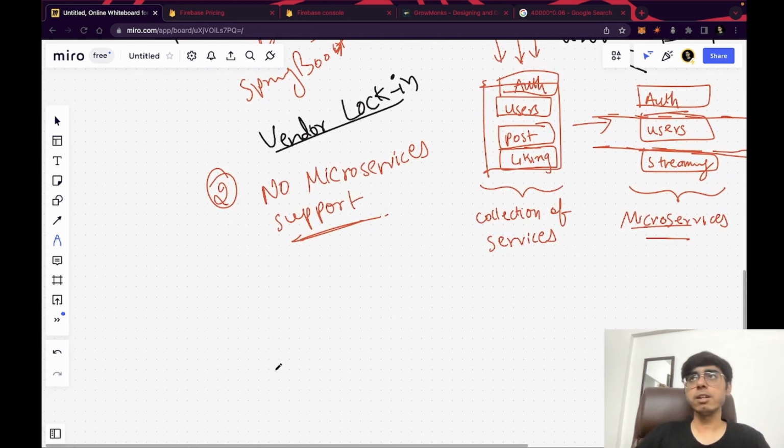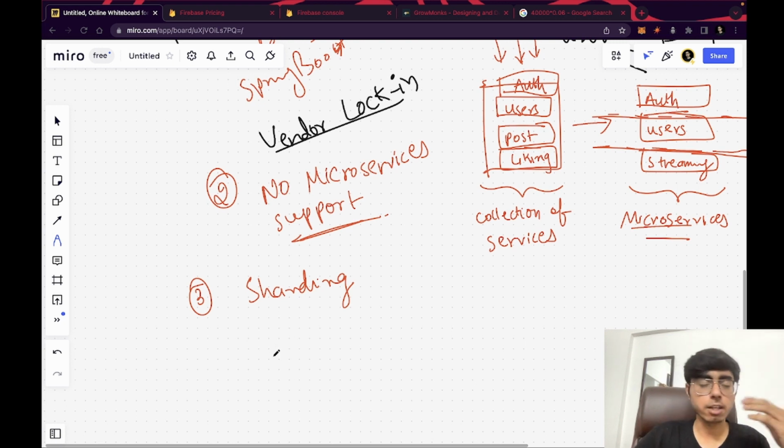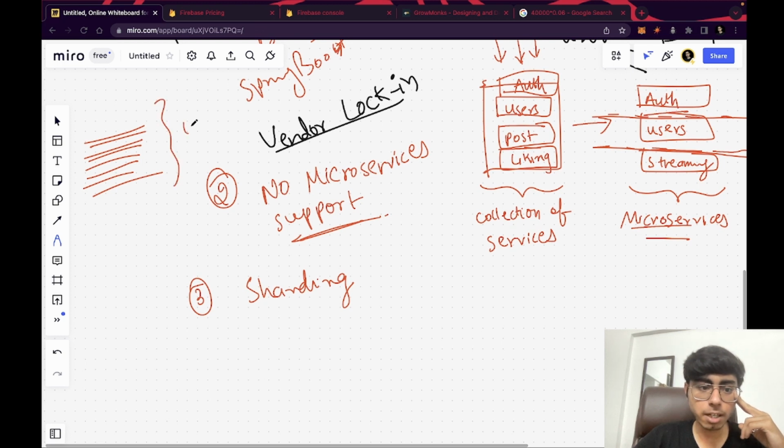Another thing which happens with big companies is they want to implement system design concepts like sharding. Now what is sharding? Sharding is a concept in which you have logical sharding or dynamic sharding, algorithmic sharding, in which you don't store all your rows together. Let's say you are having 1 million rows of data, let's say 1 million users' data, right?